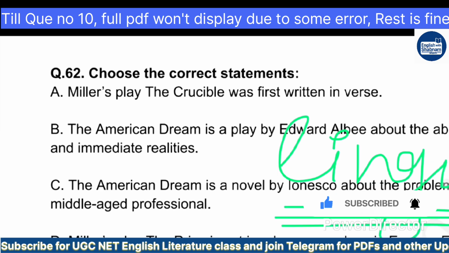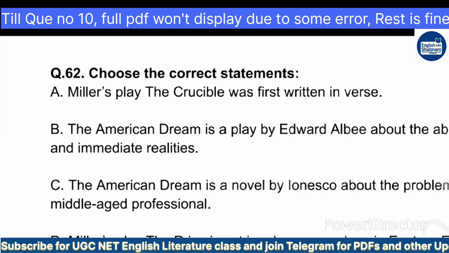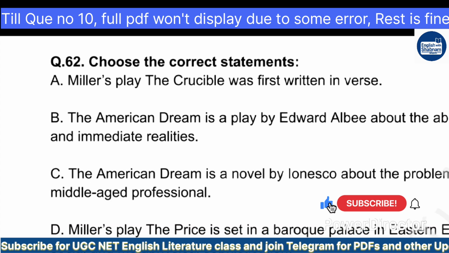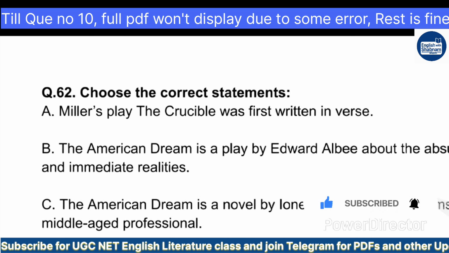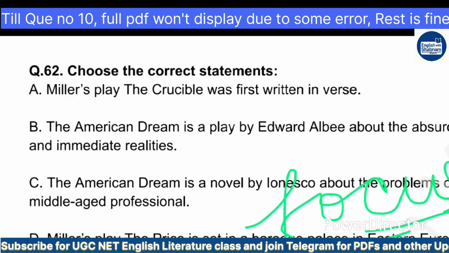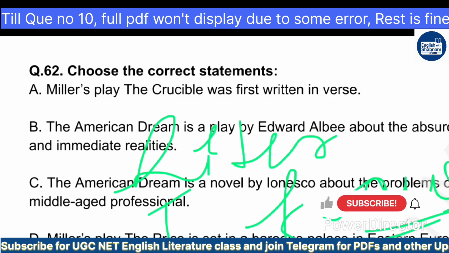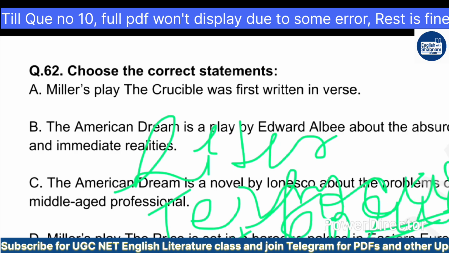I have uploaded the introduction part of this video for the December exam. You can watch. The first thing that you have analyzed: linguistics should be the focus. I told you, not only the literature part, but terms, theories, and linguistics.